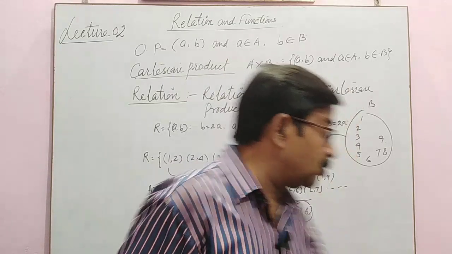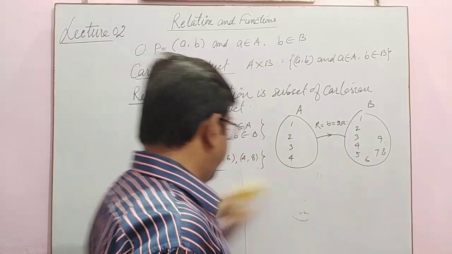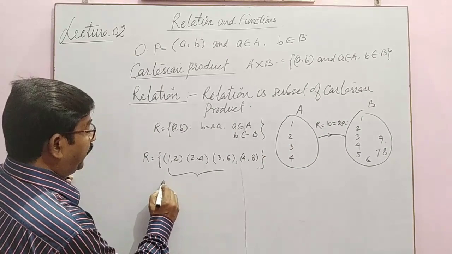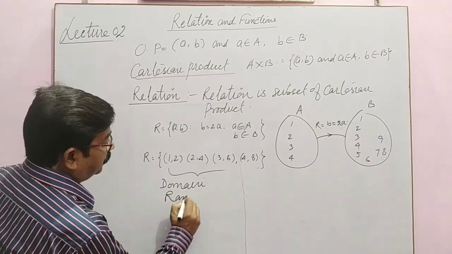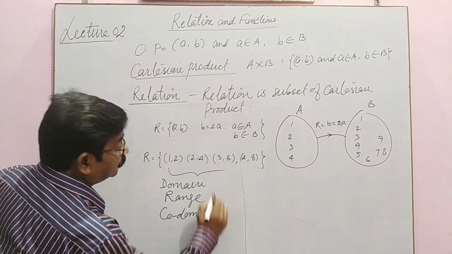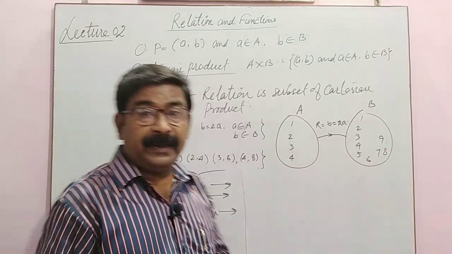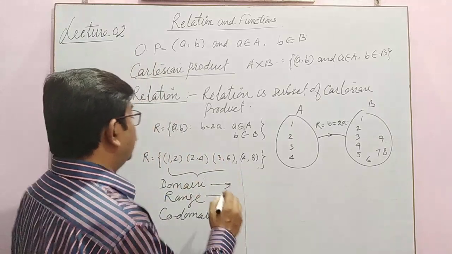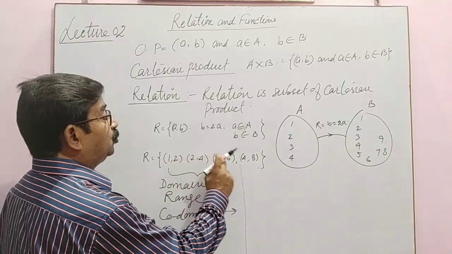Now in a relation also we have some names, like I gave the names domain, range and codomain. What is domain? As I told, domain is the collection of all first elements, like we have 1 2 3 4.